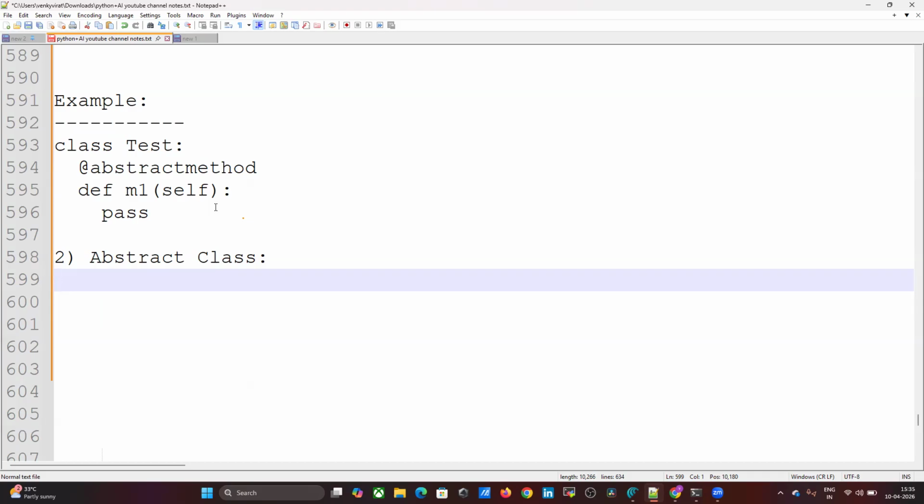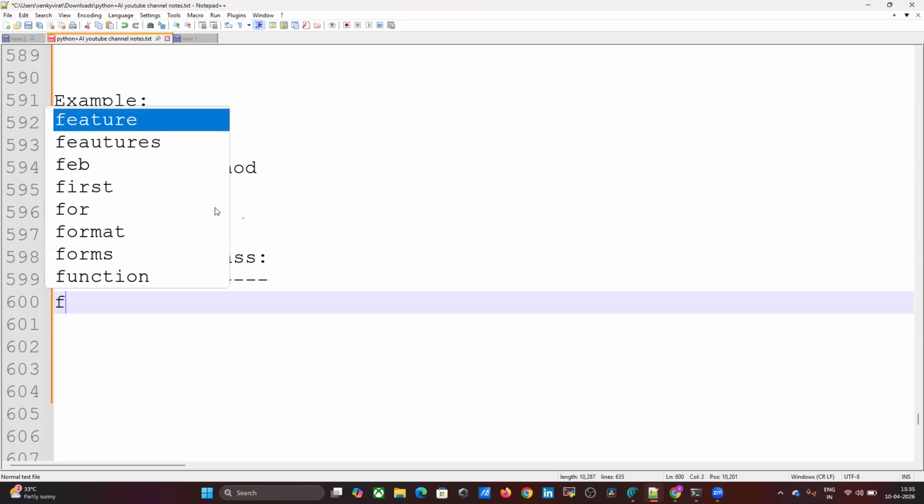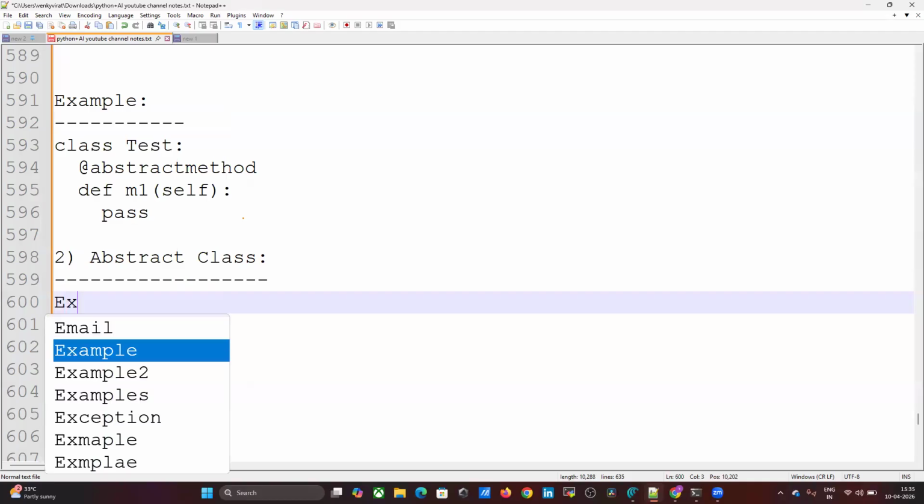Every abstract class in Python should be derived from the ABC class of the abc module. The definition I'm not writing because it is time taking. Everything I will provide in the notes. Just an example I am providing.